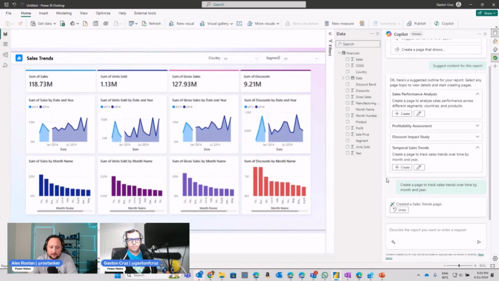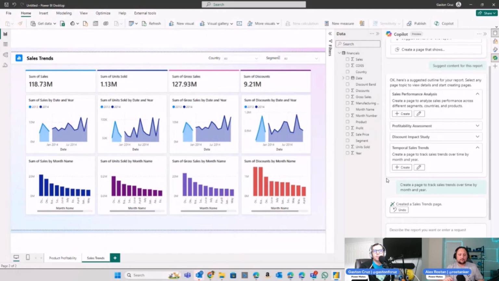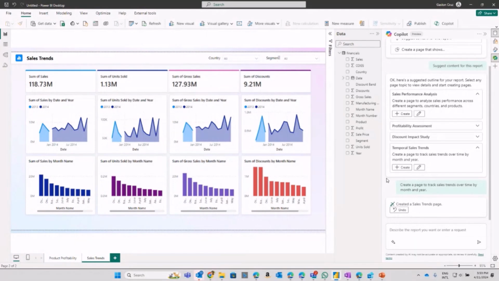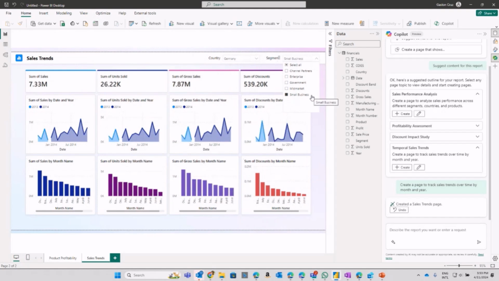Here we are. And here we have the Power BI report based on sales trends over time by month and by year. Here we have the country and the segment, and you can, of course, interact with this report in Power BI Desktop.